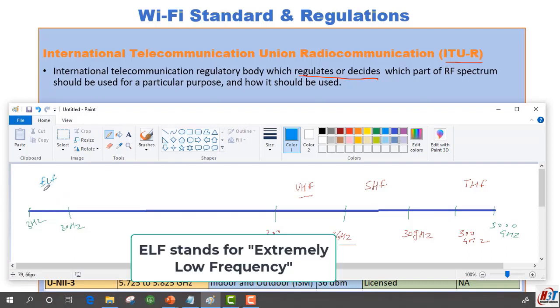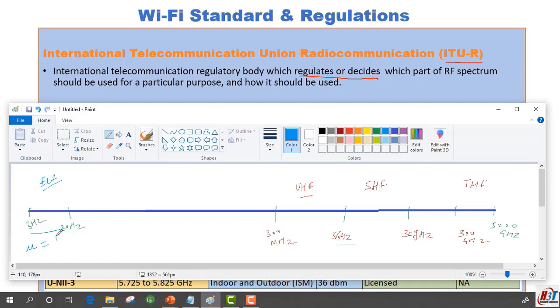The first frequency range, which is known as ELF, is used for submarines. The frequency range is very low here, so the wavelength will be very high, because frequency is inversely proportional to wavelength. Frequency is denoted as nu and wavelength is denoted as lambda. So nu is inversely proportional to lambda. If the frequency is low, the wavelength will be high. That means this frequency range can travel up to several kilometers, even up to 10,000 kilometers. It is used for submarines, where we do not have repeaters or antennas for miles which can receive the signal and retransmit.